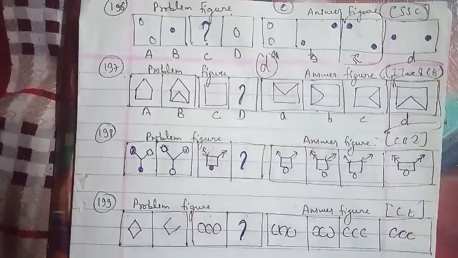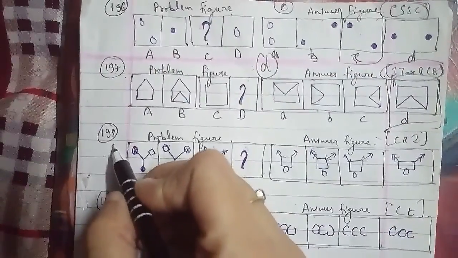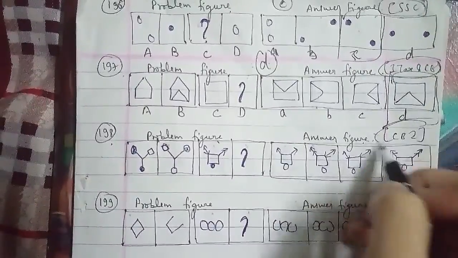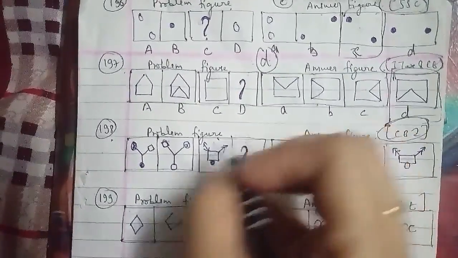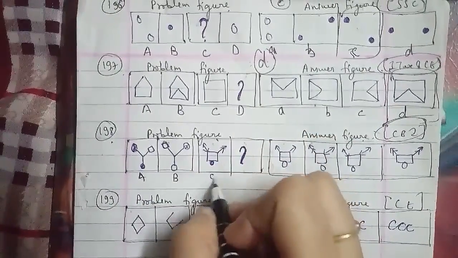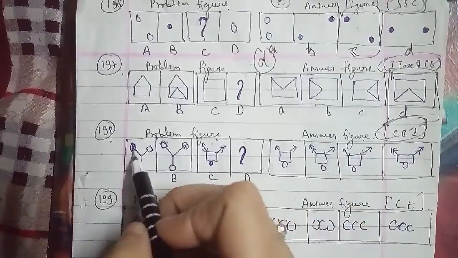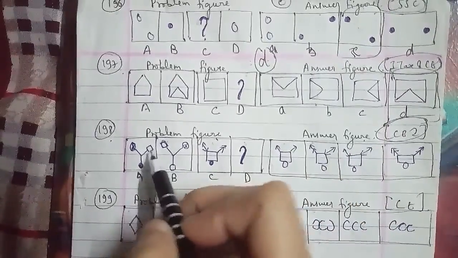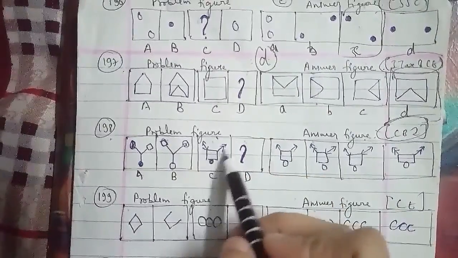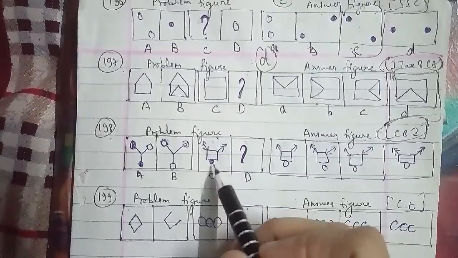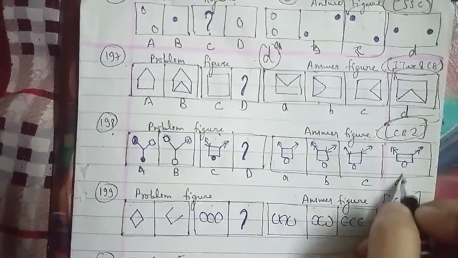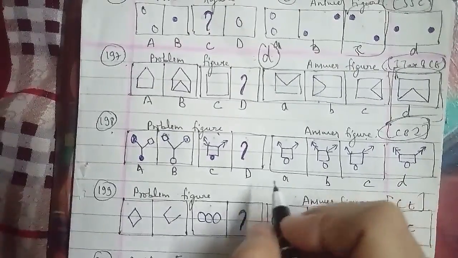We'll go ahead with the 198th question of the session, which has problem figures and these were the answer figures as well, which has been asked in a CBI examination paper, and that has been named as A, B, C, D. So as you can see, this is half shaded, this is fully shaded, and this one is not, and here all are not shaded, and here it is bidirectional. It has two arrows with one shaded circle. This has been named as A, B, C and D. So this is also an important one.